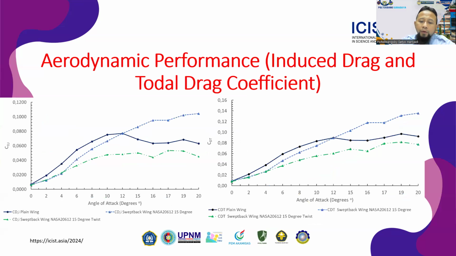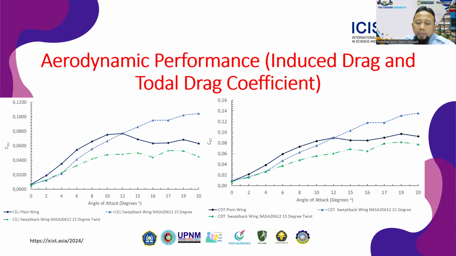In aerodynamic performance, induced drag and total drag coefficient. From the induced drag coefficient result, it is found that each configuration shows results that are not the same as the previous two types of drag. The sweepback wing configuration shows a continuous increase in induced drag coefficient as the angle of attack increases, while the sweepback wing configuration with a twist angle shows the lowest result compared to the other configurations.